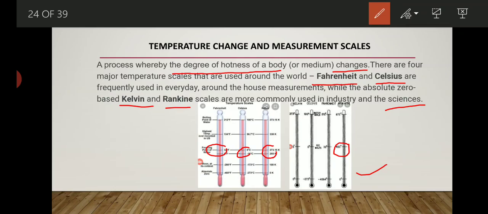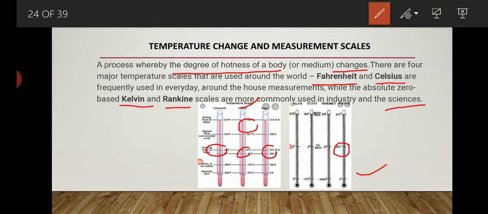Similarly, let's see the difference in the boiling point of water on all the scales. When we measure the boiling point of water through Celsius scale, we find that at 100 degrees centigrade water boils.